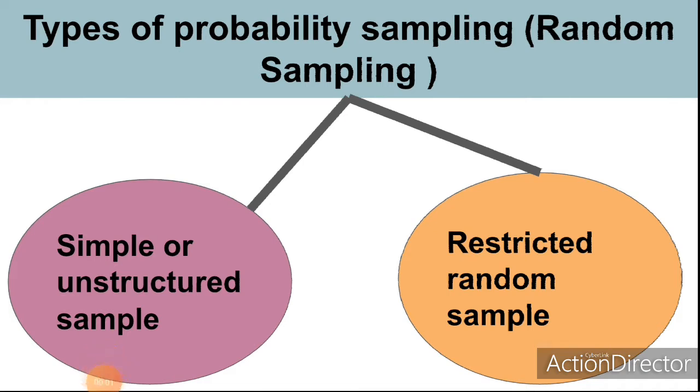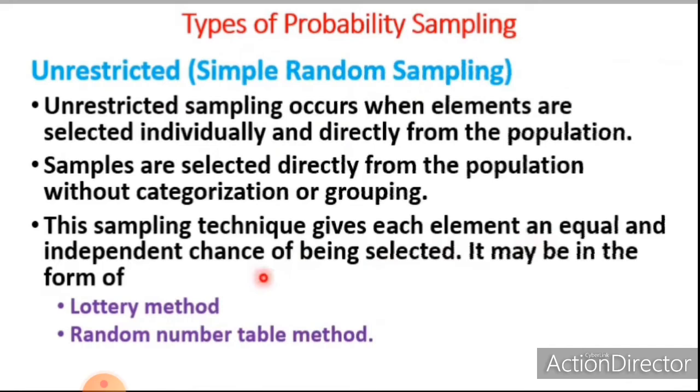Now, next is types of probability sampling or types of random sampling. As I told earlier, probability sampling may be classified into two categories, unrestricted sampling and restricted sampling. Let me start from unrestricted sampling or simple random sampling. Unrestricted sampling occurs when elements are selected individually and directly from the population. Here the population is not divided into groups. The population is taken as a whole and the elements are selected individually and directly from the population. Samples are selected directly from the population without categorization or grouping.